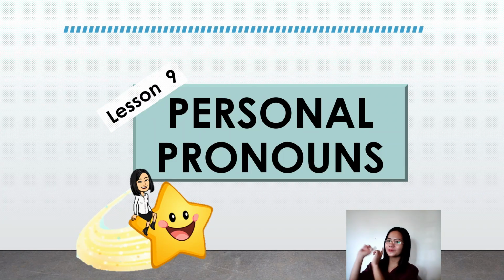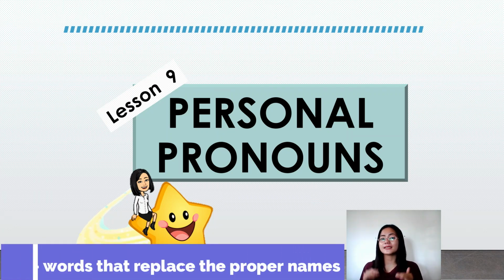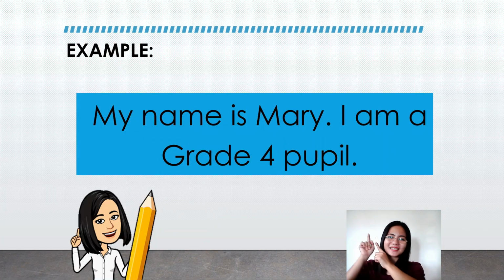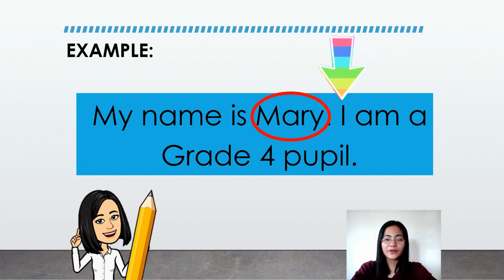Now, let's proceed with our lesson for today, which is all about personal pronouns. Remember that a personal pronoun is a short word that replaces the proper name of the given noun. Let's have the first example. My name is Mary. I am a grade 4 pupil. And here, Mary is the subject of the first sentence, which is the antecedent of the pronoun I, meaning to say the pronoun I refers to Mary.